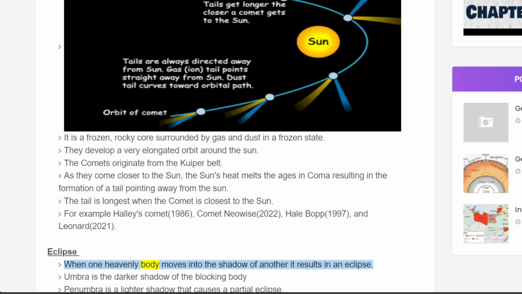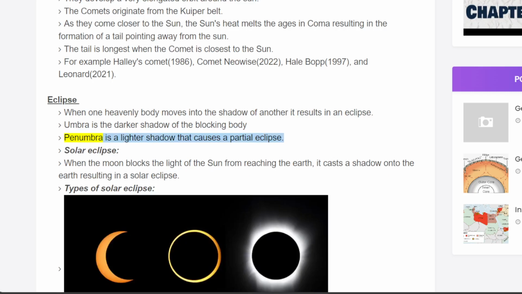When one heavenly body moves into the shadow of another, it results in an eclipse. Umbra is the darker shadow of the blocking body. Penumbra is a lighter shadow that causes a partial eclipse.